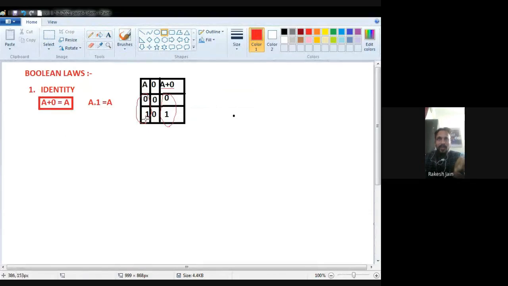First we put A as 0, and the second time A as 1, and 0 as 0 both times. So as a result of A plus 0, we find out that A plus 0 is the same as A. So A plus 0 is equal to A. Okay. Now the second one is A dot 1 is equal to A. Now see this Boolean postulate, sorry, A dot 1 is equal to A. Now see, check this one.